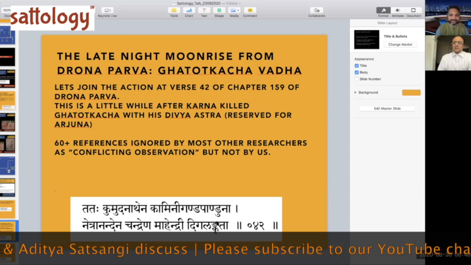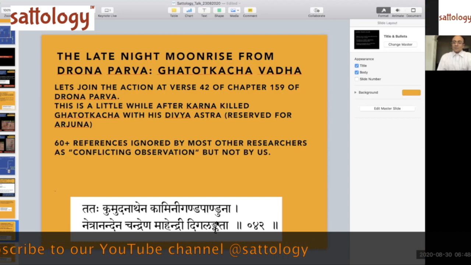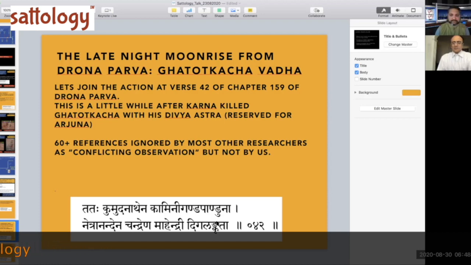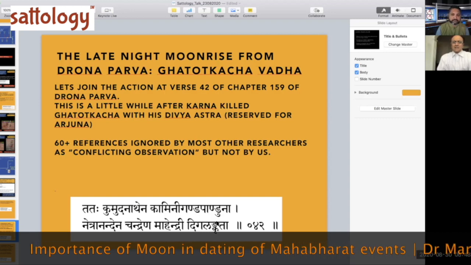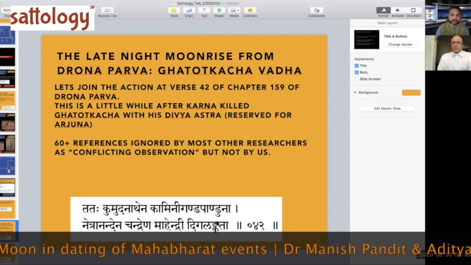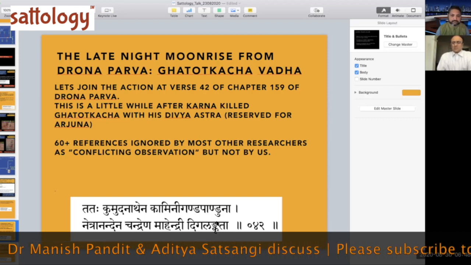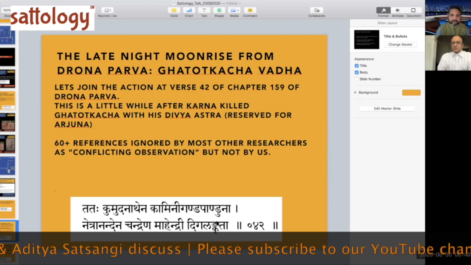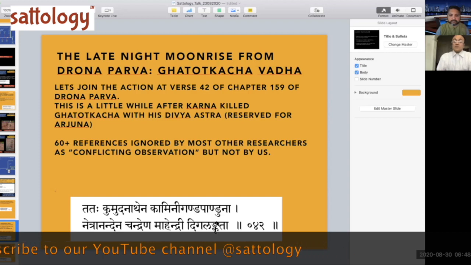Maybe there were clouds. And I was asked this in IIT Kanpur. One really, really good person, who has thought about it a lot, said, what happens if there is a dust storm? Or what happens if there is something else, like clouds, which are obscuring that moon? It can happen, the sky is completely obscured by dark clouds or something like that. So that moon was not seen. And then it is observed again.